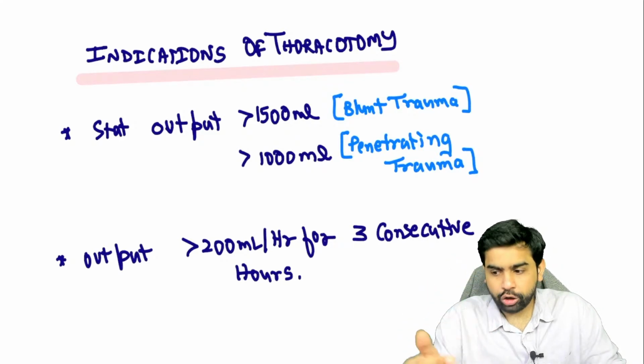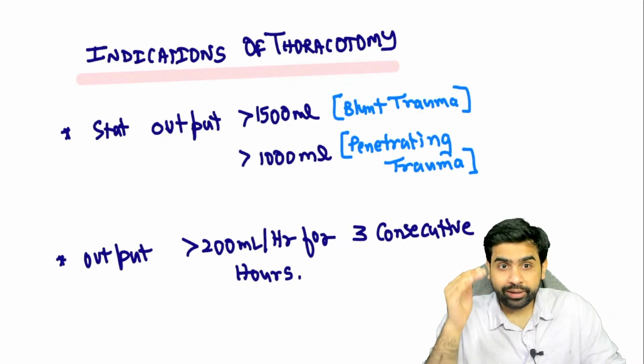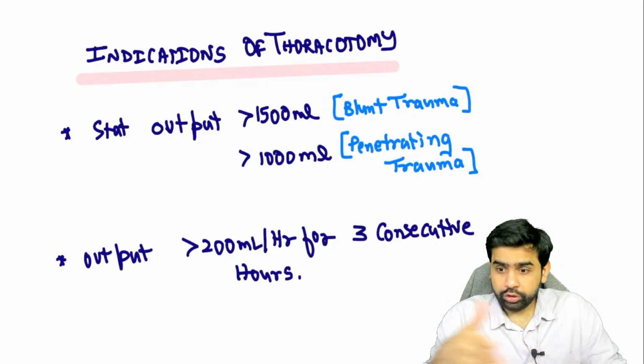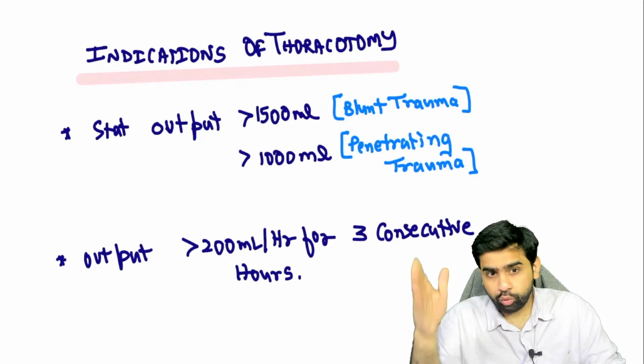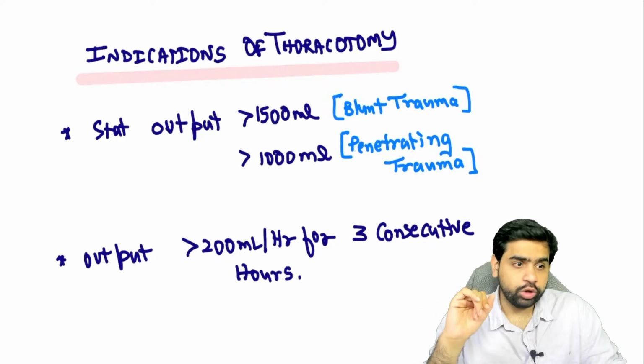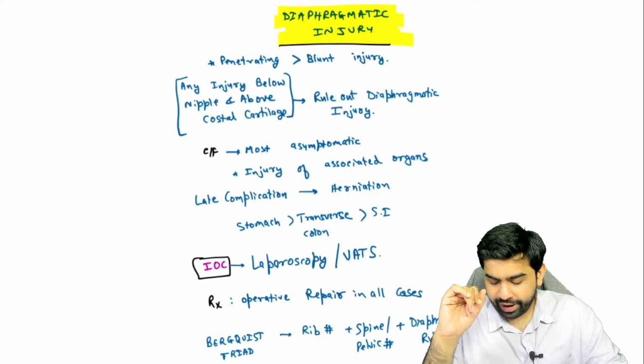So, stat output of more than 1.5 liters in case of a blunt trauma, stat output of more than 1 liter in case of a penetrating trauma, or if the output is more than 200 ml per hour for 3 consecutive hours. All these are the indications of performing a thoracotomy. So this is all about the pneumothorax and the hemothorax which we have to talk about.